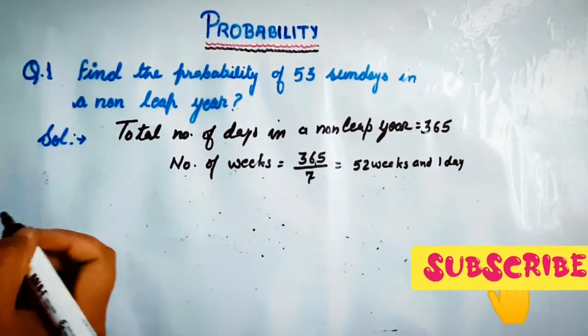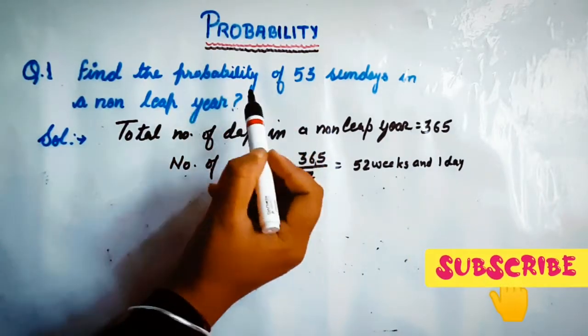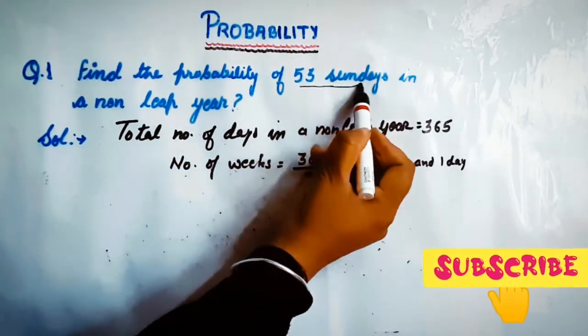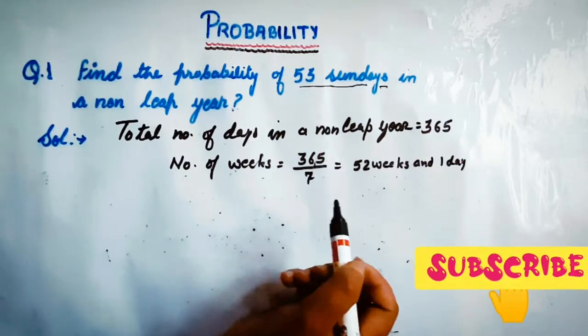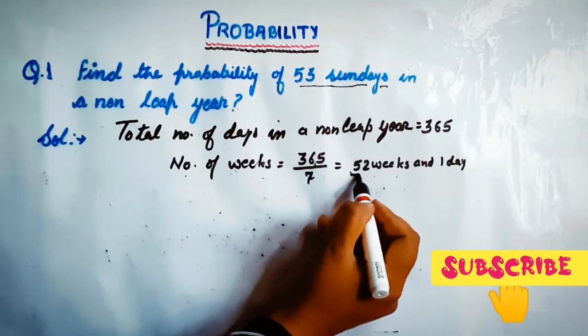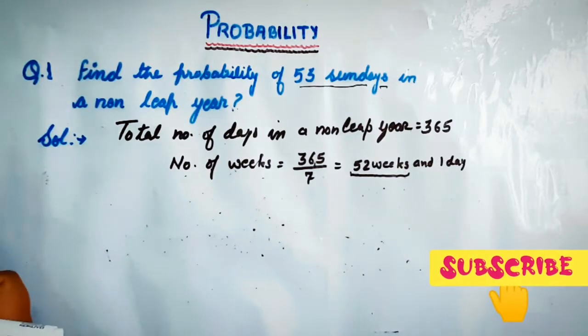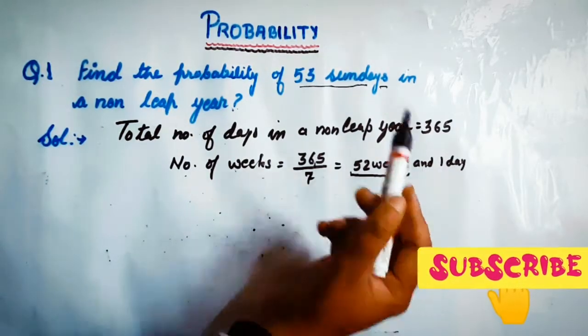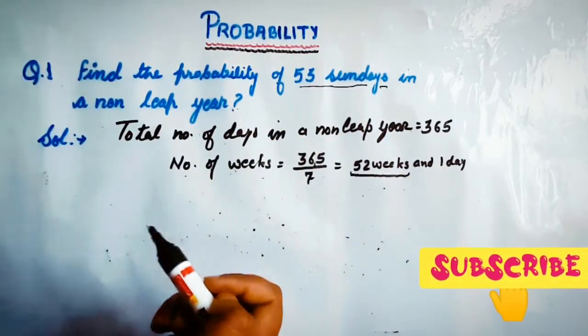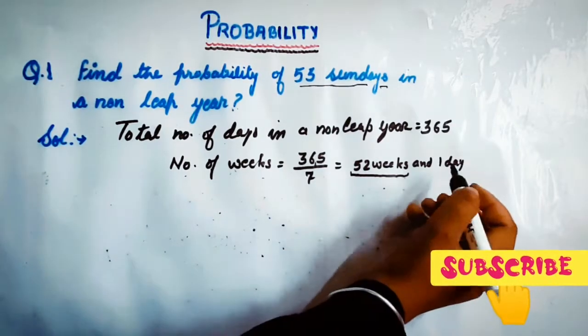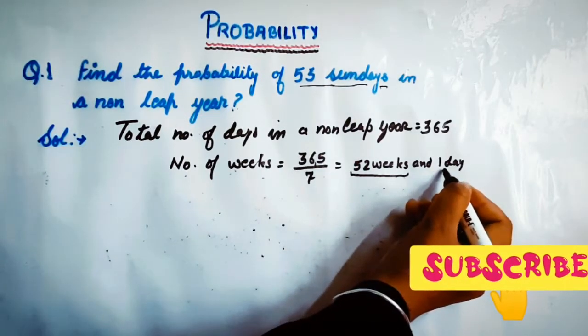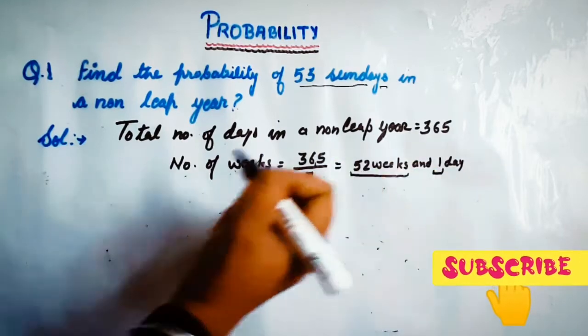Now you are asked to find the probability of 53 Sundays. Let me tell you one thing, that 52 Sundays are possible in every year. But what about the 53rd Sunday? What is the probability of the 53rd Sunday? We know that we are left with 1 day.